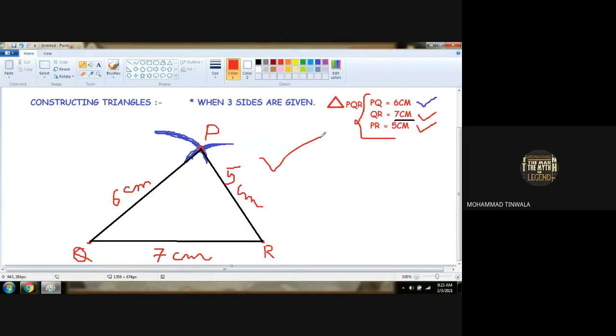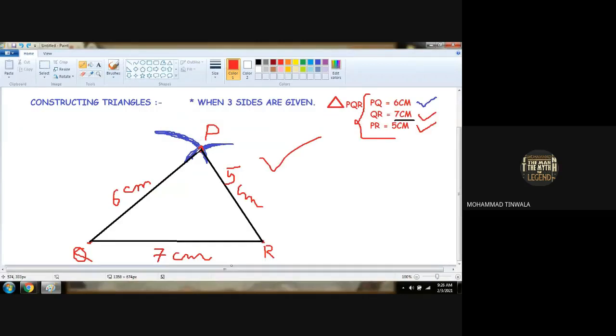Sir, in this we could draw the arcs wrongly, and if we just measure 6 centimeters like that, it will be done, right? Why would it not be done? It will be done, but that is not constructing. That is not the word constructing. Constructing means we have to construct with the help of the rounder and pencil.